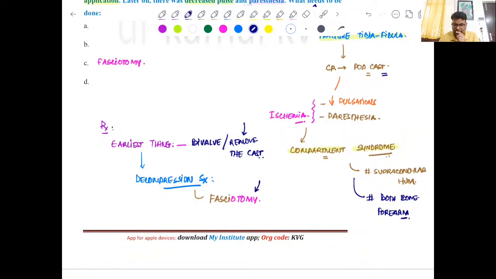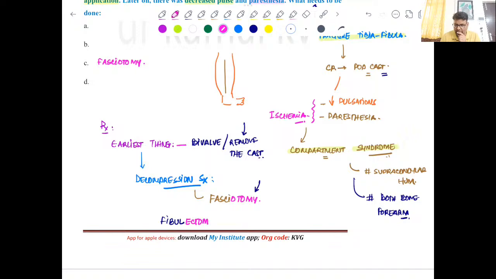We have to cut the fascia, like suppose if this is the lower limb, then we have to cut the fascia along the entire extent from the top to the bottom. Then only we can decompress, right? So this is the incision throughout the extent of the deep fascia in the leg region. So fasciotomy has to be done. And there is one more procedure which we can do in the lower limb, and that is removal of the fibula, known as fibulectomy.